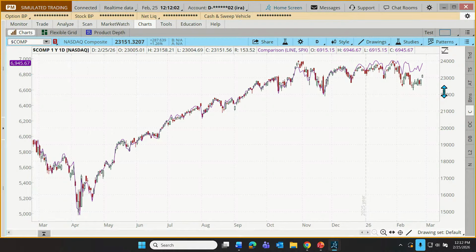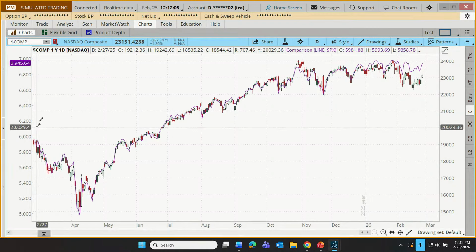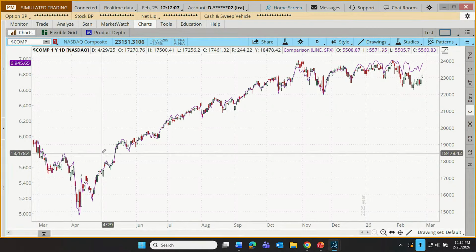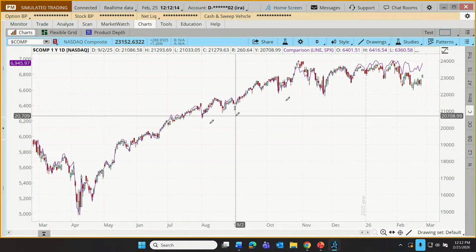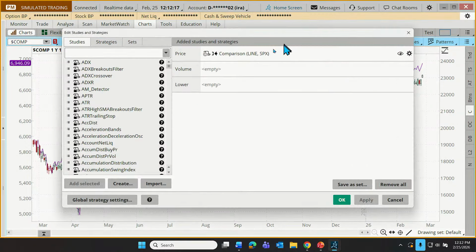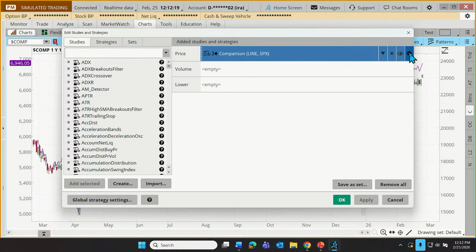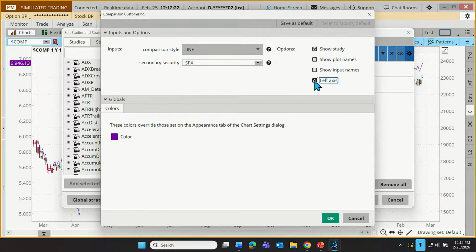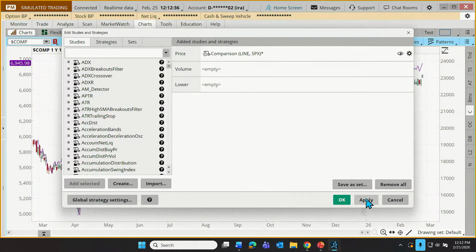Now, what I might prefer to do is to disable that left axis and just see how have these two done in percentage terms over the last 12 months? If I change my time frame, I could look over the last 6 months or whatever. So let's come back up here. And just like I was proposing, let's click on the little gear icon and uncheck the left axis. So it's not going to be charting these independently, but it's going to benchmark them. It's going to start them both at the same starting point. Let me show you what this is going to do. Let me click OK and click apply.